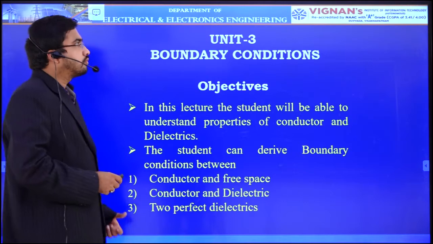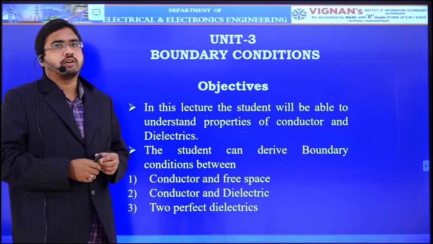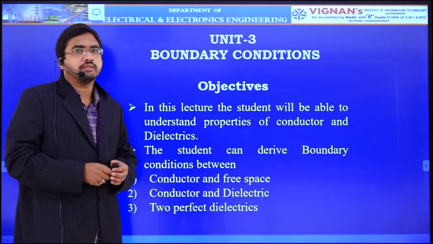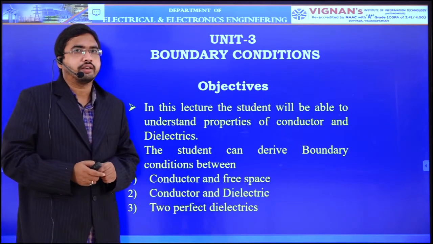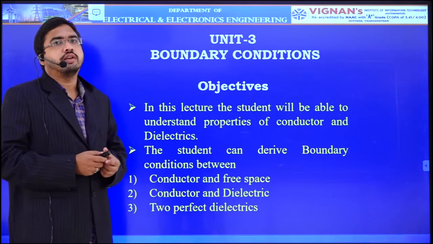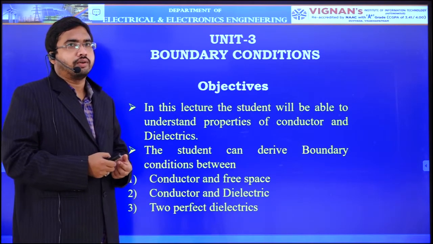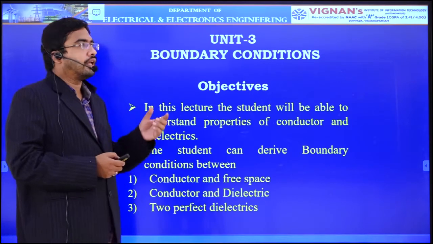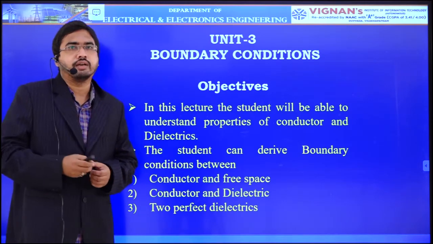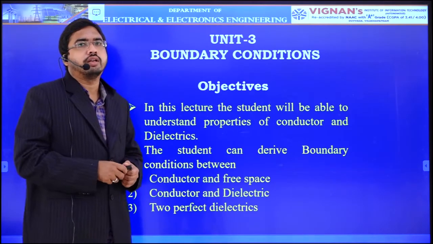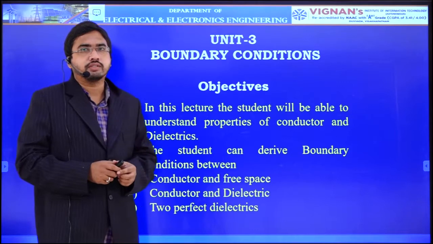Welcome all of you. Today we are going to discuss the topic boundary conditions in the third unit. Actually our third unit is behavior of conductors and dielectrics. In our previous lectures we have seen what is meant by a conductor, what is meant by a dielectric and what are its properties and how to derive the relation between current and current density and current density and volume charge density rho v. All those relations we have derived in our previous classes.